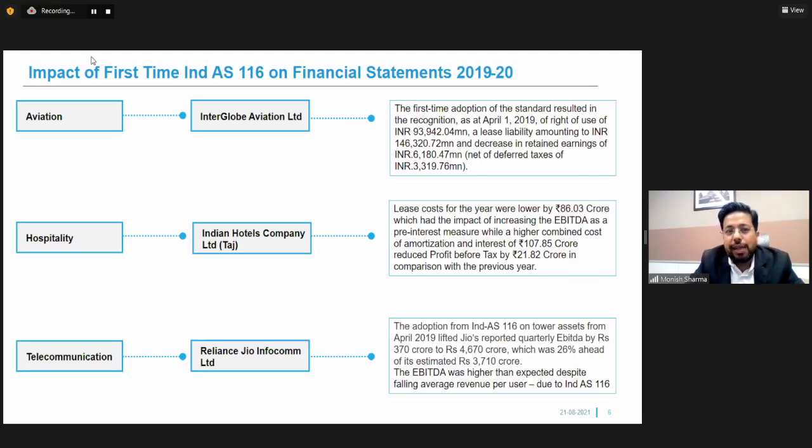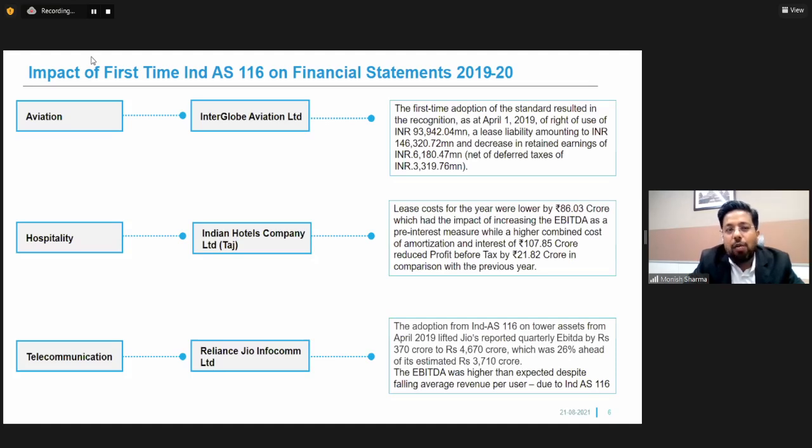We all know that in the aviation industry, all the aeroplanes and aircraft are taken on lease. Typically, under the erstwhile standard, only the lease rental cost was getting captured in the financial statements. Nowhere in the financial statements was any right or obligation getting captured. It was more of an expense captured in other expenses in the form of lease rentals.